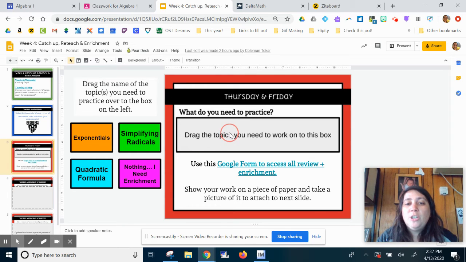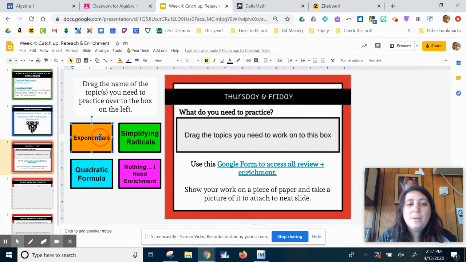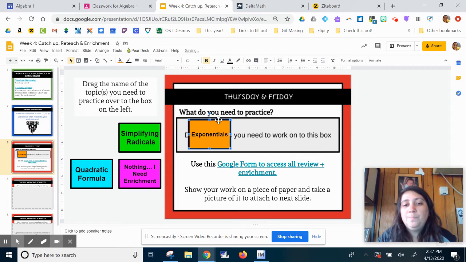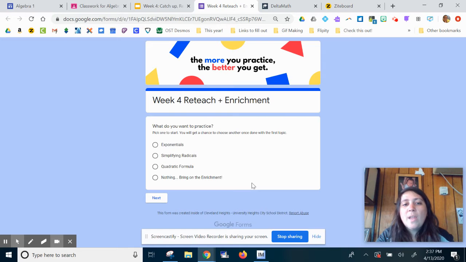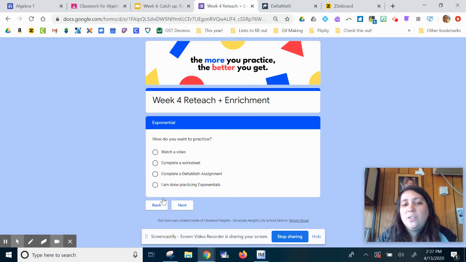So you're going to drag over what you want. Maybe it is the exponentials. You're just going to drag it and drop it in this box. And then you're going to go to this Google form and say what you want to practice. Now, here's the deal. This works like all the Google Forms we've ever done in class. You're just going to pick one to start with, and if you need to pick more than one, that's fine. So if you chose exponentials, you're going to click on exponentials, and you can decide what you want to do to practice.